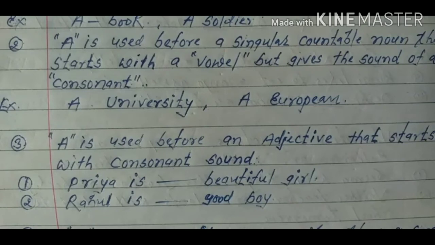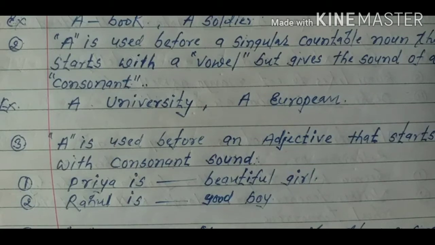University starts with the letter u, but it is giving the sound of y. The second word, European, starts with E, and A, E, I, O, U belong to the category of vowels. But being started with a vowel, it gives the sound of the consonant y. That's why we will have to apply a before them.